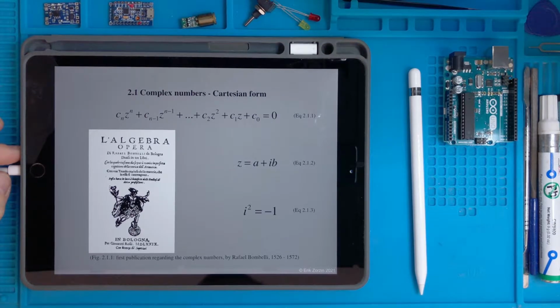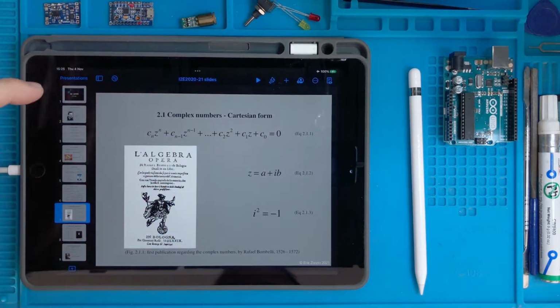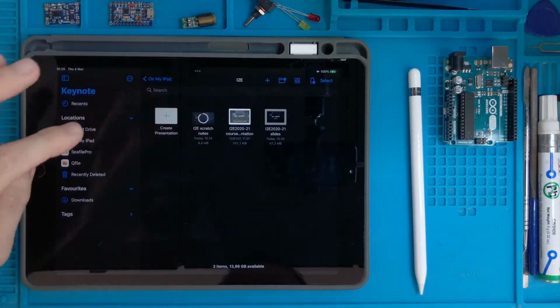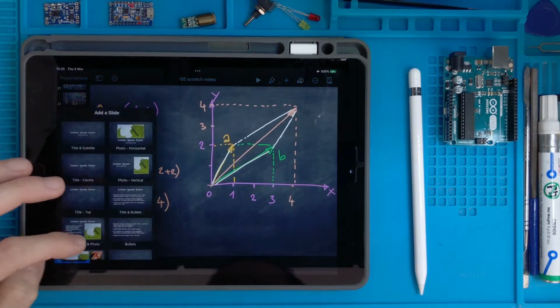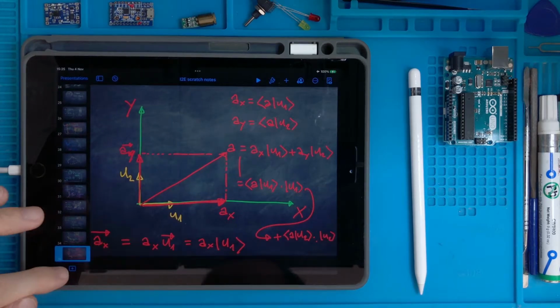Okay, so we did some very basic linear algebra, as it's called. Before continuing with the next topic, let's do this. Why do we need all this stuff in electronics?